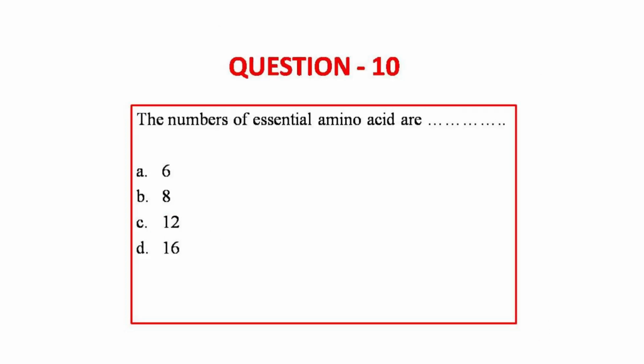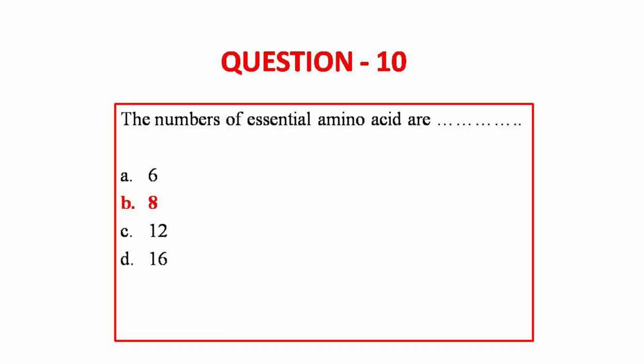Moving on to question number 10. The numbers of essential amino acid are 6, 8, 12, 16. These are the options. The answer to this question is option B, 8. The number of essential amino acid are 8. See, out of the 10 essential amino acids, arginine and histidine can partly be synthesized by humans, and so they're known as semi-essential amino acids. So that's the reason the number of essential amino acid is 8. And the number of non-essential amino acids are 10.